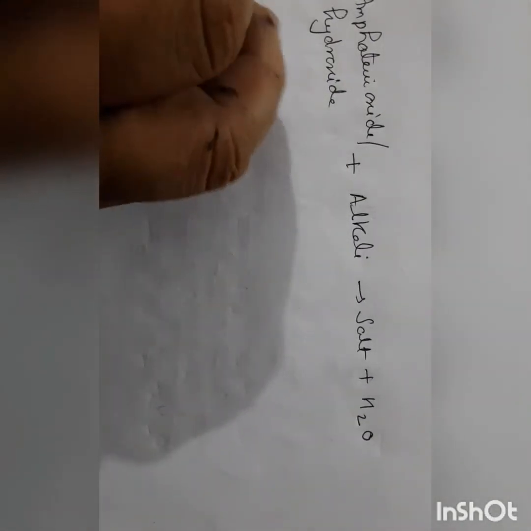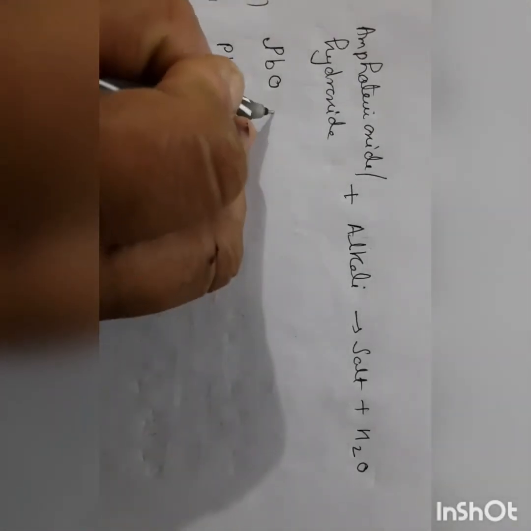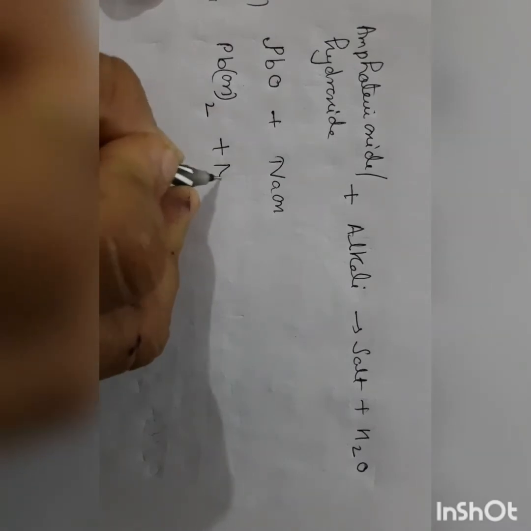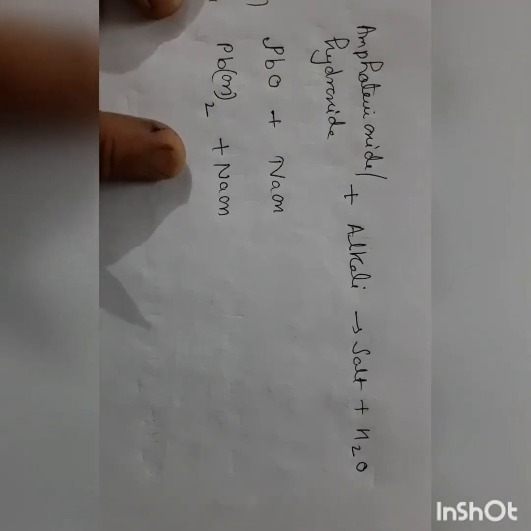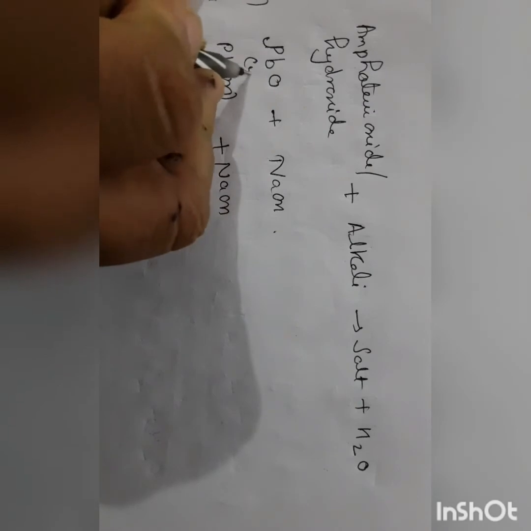So first we will take lead oxide, PbO, and Pb(OH)2. PbO is reacted with NaOH, and Pb(OH)2, lead hydroxide, is reacted with sodium hydroxide. PbO is yellow in color.